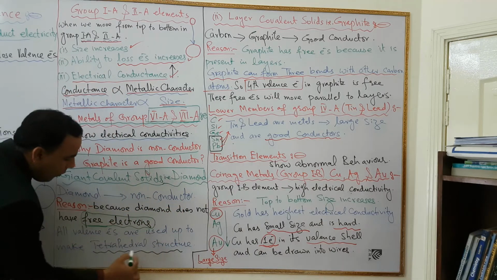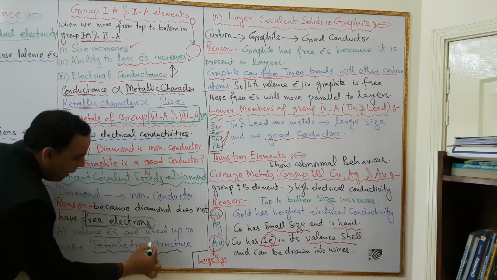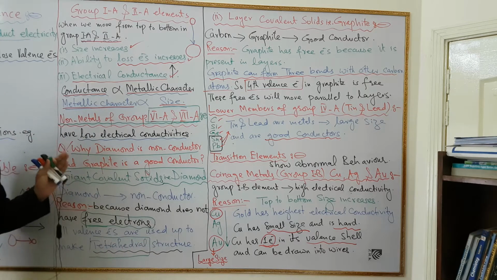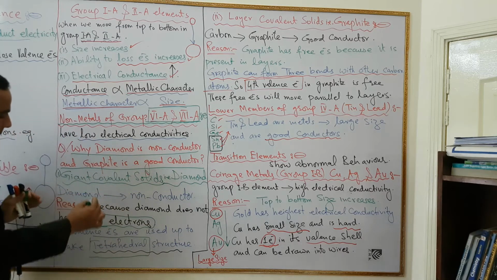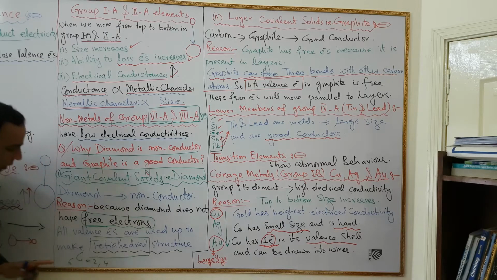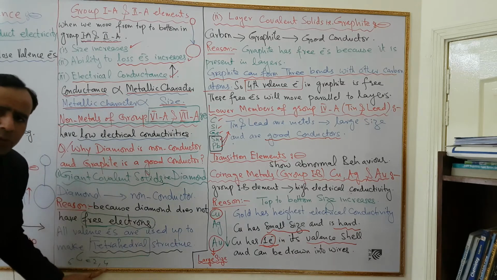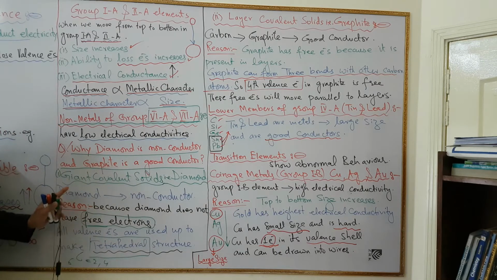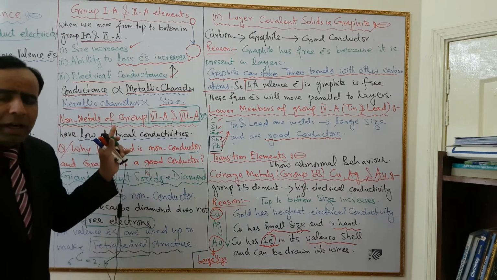Diamond has a tetrahedral structure. How many valence electrons are present in carbon? Four. Carbon has atomic number 6: 2 electrons in the first shell and 4 in the second shell. All 4 electrons will be used up in making bonds. Therefore, because there is no free electron for the conduction of electric current, diamond is a non-conductor of electricity.